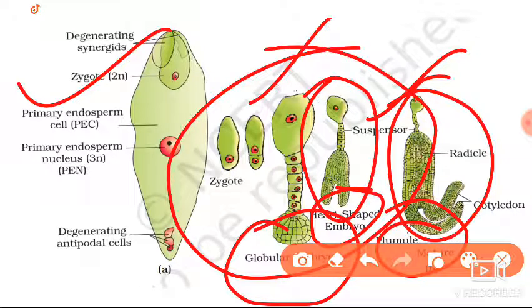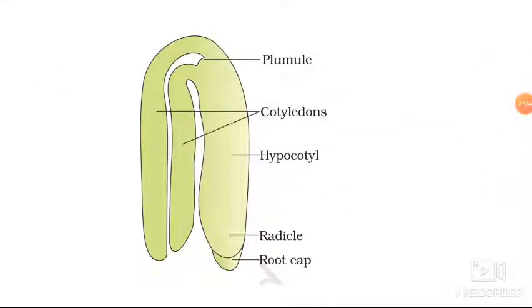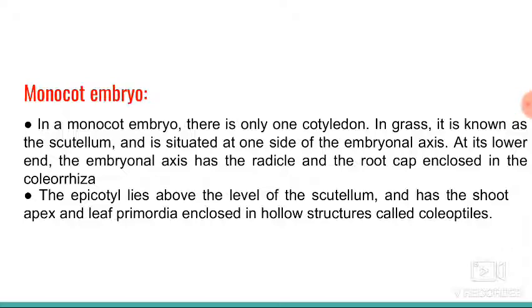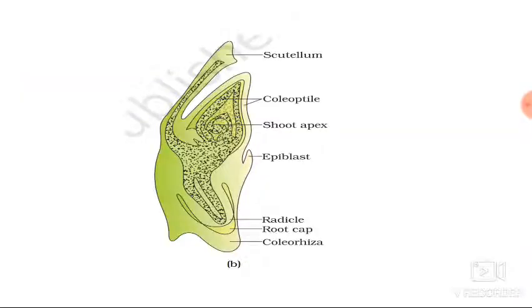Okay students, this is about the monocot and dicot embryo, and in the next class I will start with the next concept, that is seed, the types of seed and structure of seed. That we will discuss in the next class.